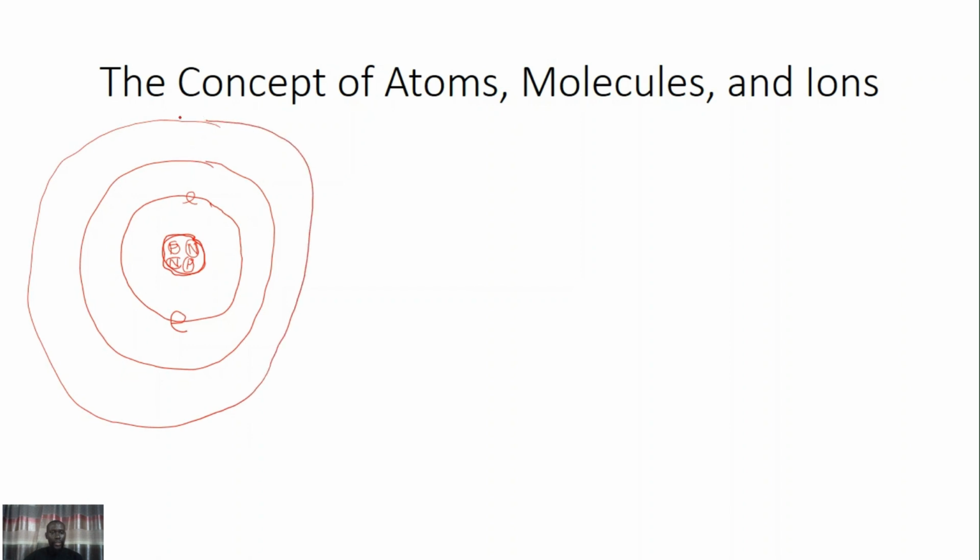In the first energy level, the first shell, only two electrons can occupy the shell, while in the subsequent shells that follow, as the distance becomes greater from the nucleus, a maximum of 8 electrons can occupy each energy level or shell.